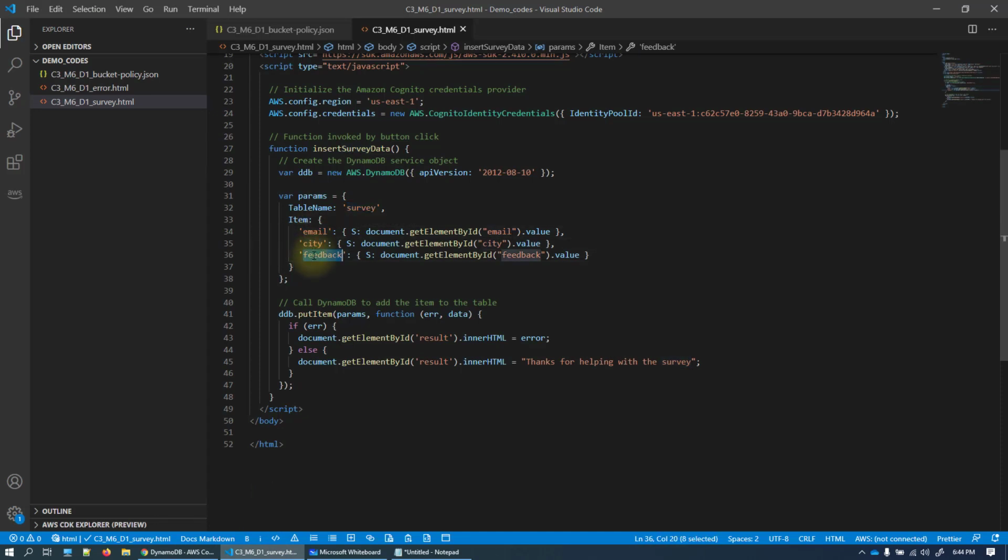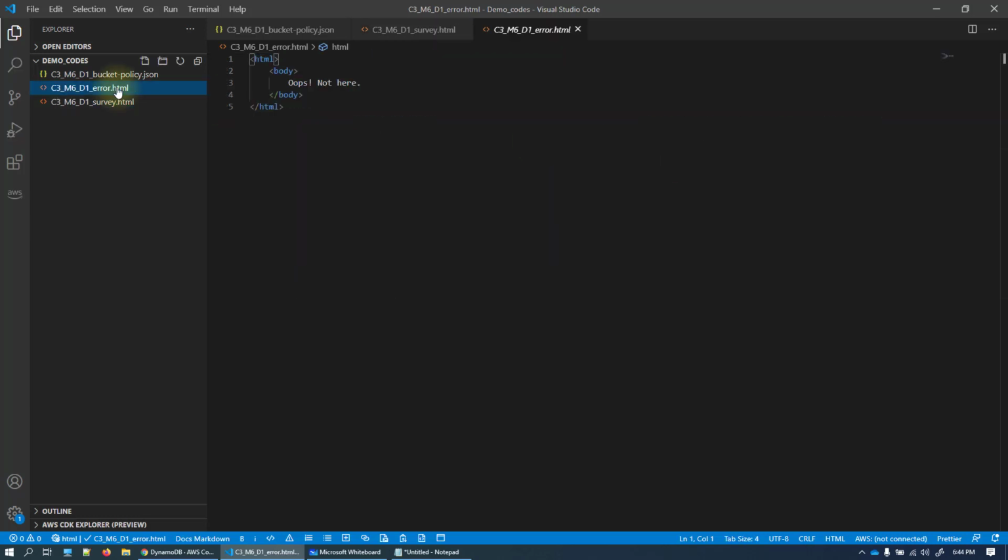We are going to take 3 parameters and insert them into the database: email, city, and feedback. Once I click on the submit button, if I get any error, I have an if condition here which will throw an error, and I have an else condition which will throw a thanks confirmation. And as I have to create a second file, I have created an error.html second file.